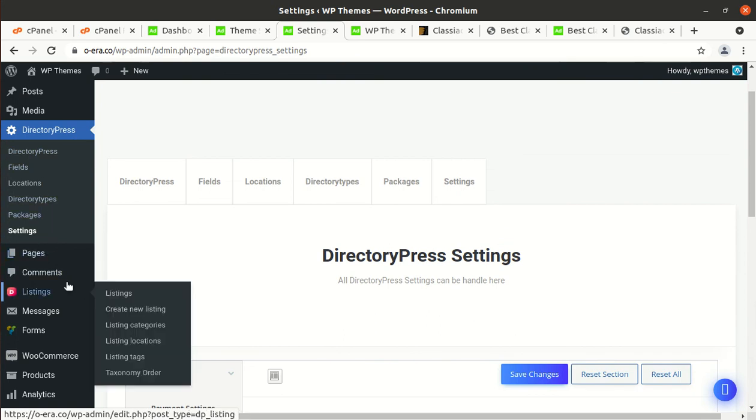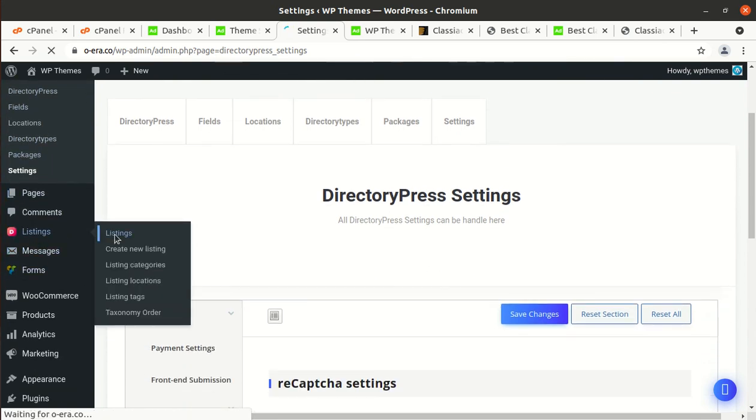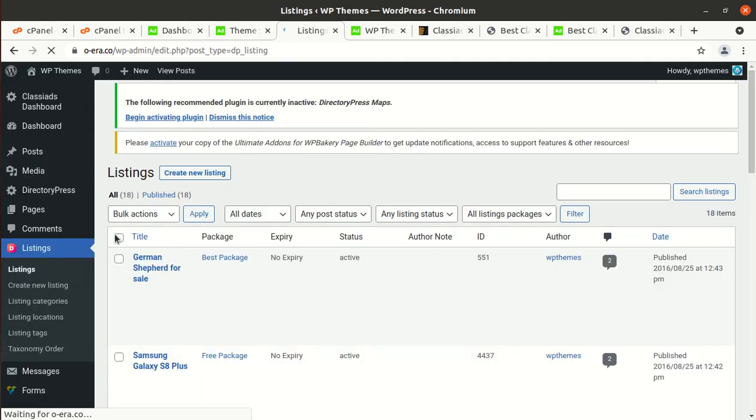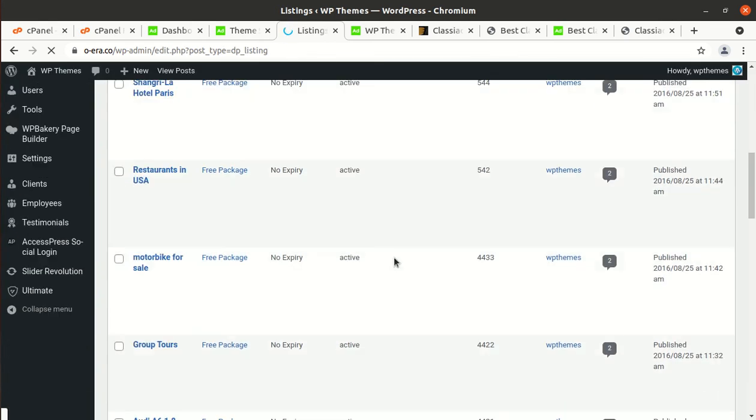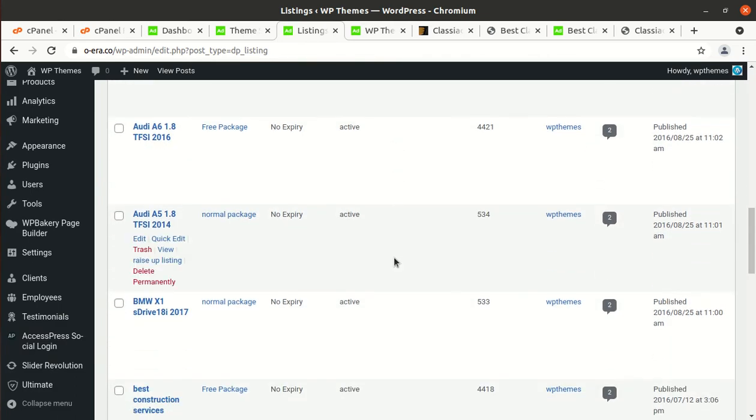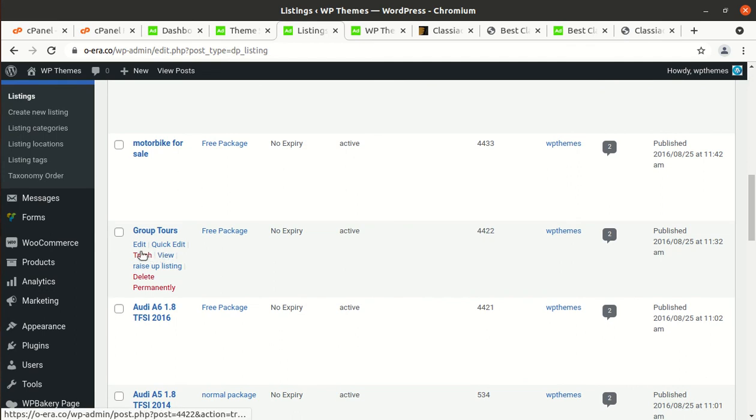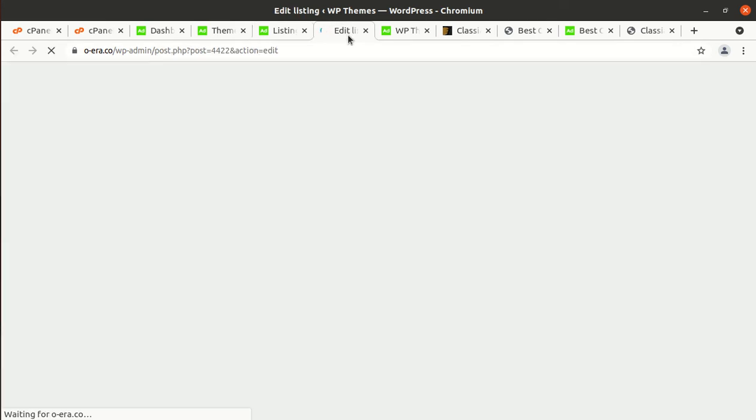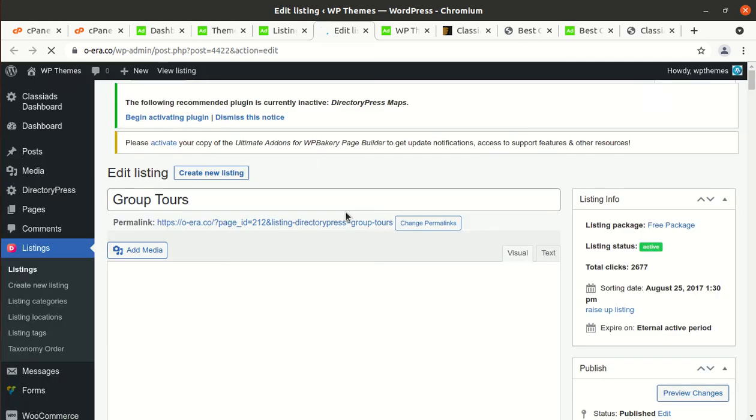Pages are common in WordPress. So this is the listing, and this is another very important section of a listing website, and these are the listings. Okay, so I'll show you one of the listings so that we may understand what fields are available in the listing. And this is edit listing.